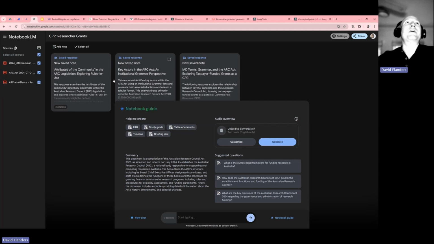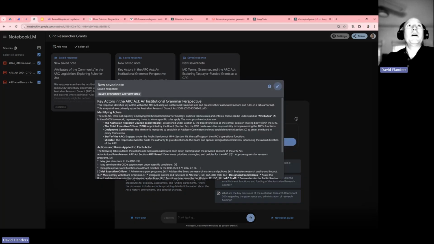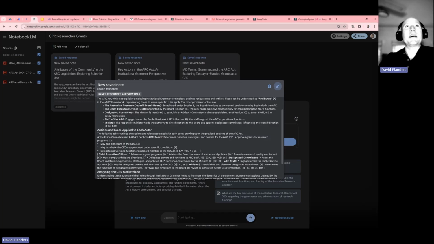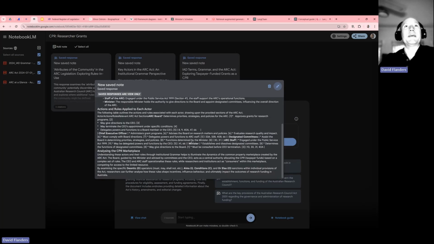I've got some pre-queries here. One of the first things you want to try to do is find key actors in the ARC. I'll have fed it a prompt, and it'll go through. What's nice is you can't see in this view, I'll show you again, but it's citing which resource it's from over here. So let's try to give it an example here.